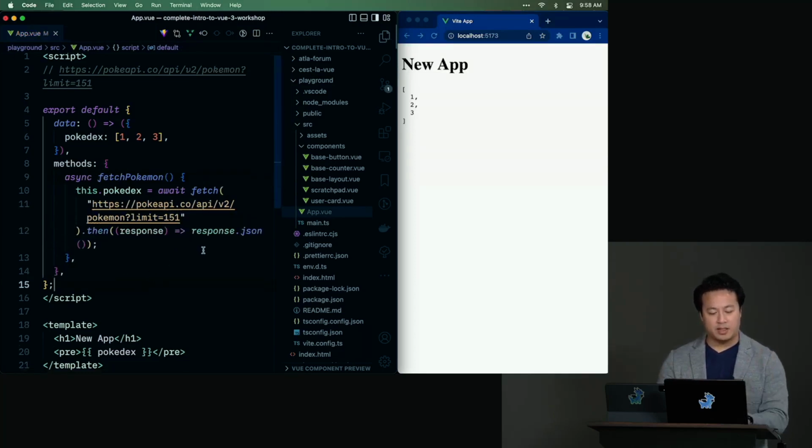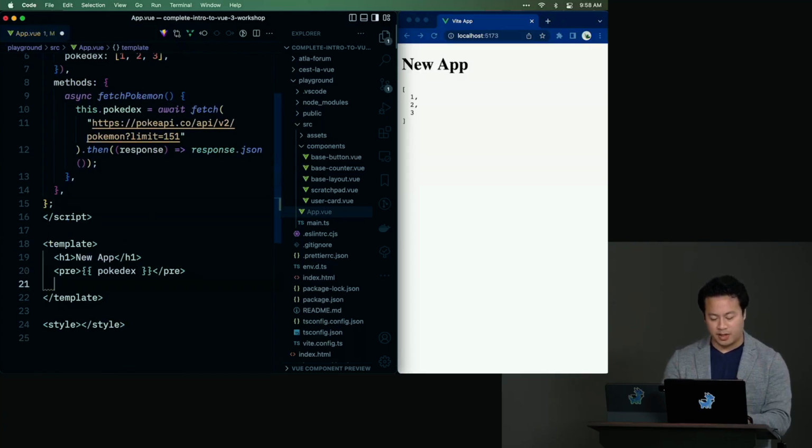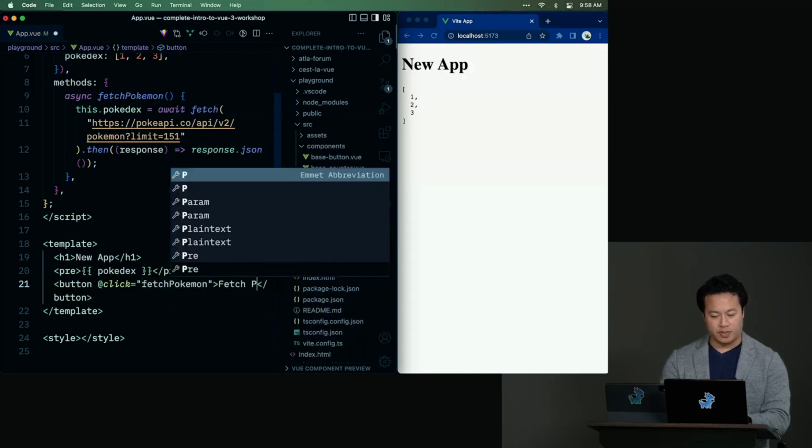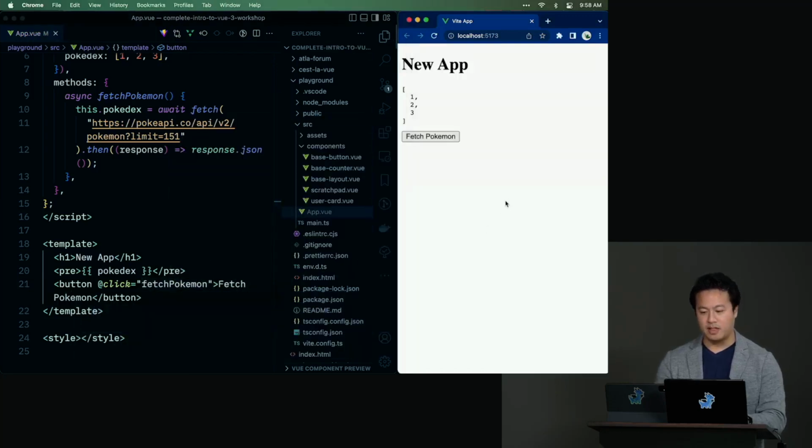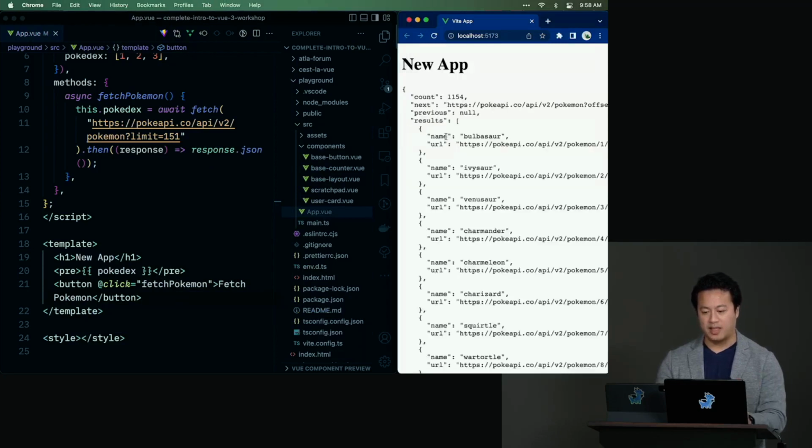Great, we have our method. And so, all right, we want to fetch the thing, right? So let's say, OK, we have a button. And when we click the button, this is when we want to run that fetchPokemon. So fetchPokemon like that. Great. Let's see what happens now. If we click, hey, everything's there just as we expect.